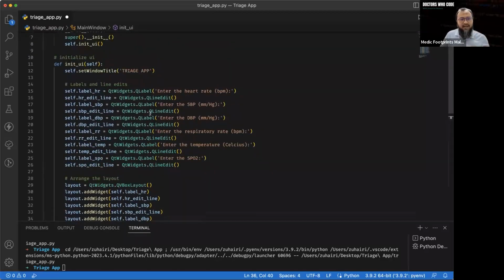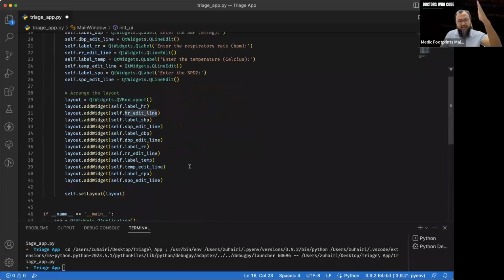Okay, let's quickly recap. The label is only the text that shows what the user can read. This QLineEdit here is basically the field where they can enter the data. Now we are arranging everything in a vertical column. So first the label for heart rate, and then the field to enter the heart rate, and then the label for blood pressure, then the field for blood pressure, and for the respiratory rate, temperature, and the SpO2.